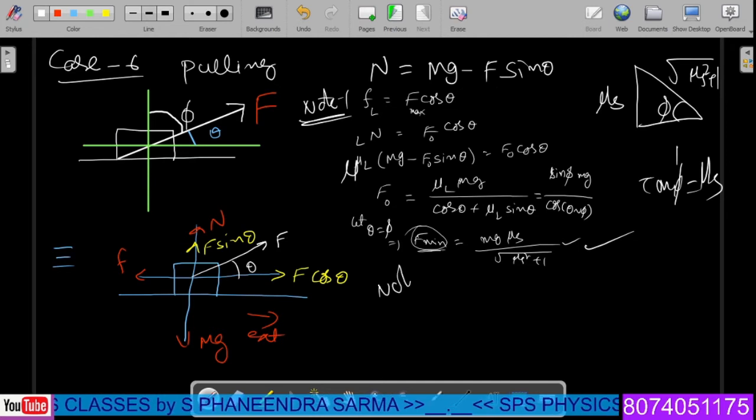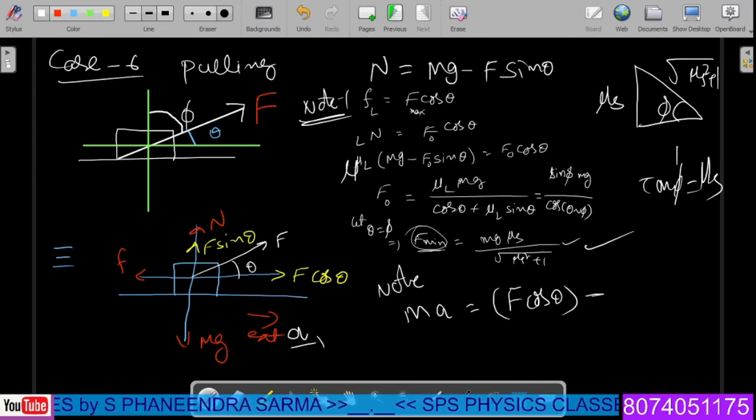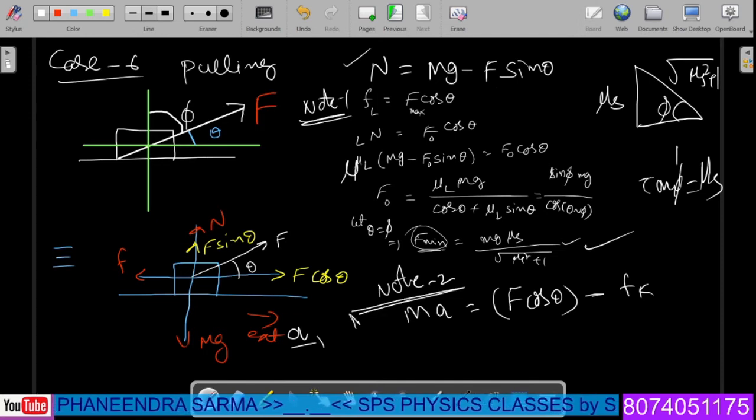Note 2. Suppose the block initiates the motion along the external force direction with acceleration a, then ma is equal to what we write down here? F cos theta, the dominating force, minus Fk we have to write down. Fk means kinetic friction in the given problem, so mu k into this normal reaction value. This comes under note 2. Second point, very very important thing.